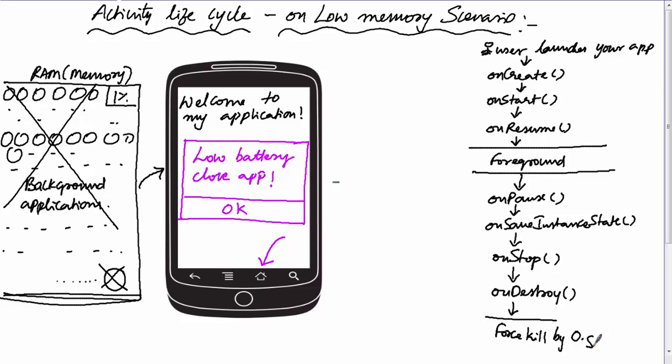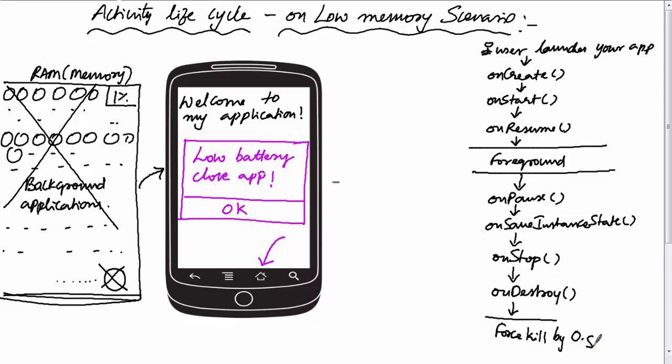Remember, there are two ways to kill your screen. Either the user can kill your screen by pressing the back button. That is considered a normal case. When the user is killing your activity, only onPause, onStop, onDestroy methods will be called. The onSave method will be called only if the operating system is forcefully killing your activity without the user's knowledge.